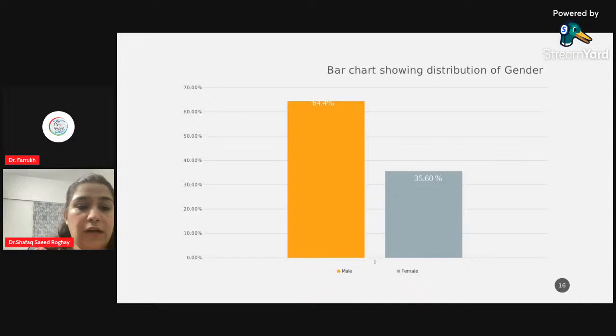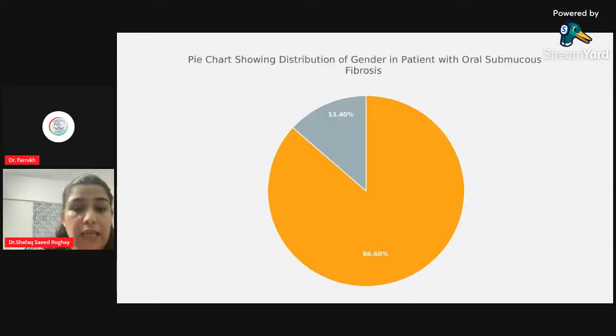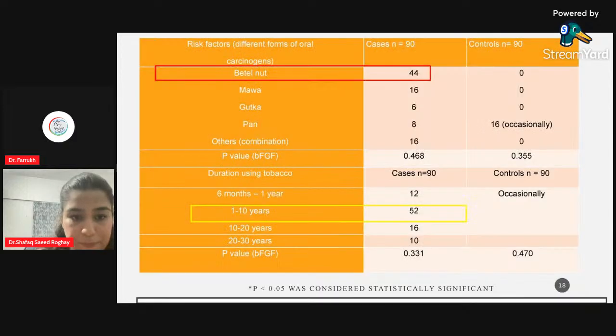So after doing the ELISA, I waited for my results, and the results were basically out of 180 participants, 64.4% were males and 35.60% were females. Then out of 90 cases, 86.6% were patients with oral submucous fibrosis, and the 13.40% were reported to have other oral premalignant lesions.